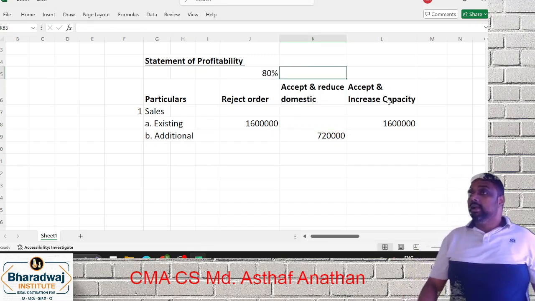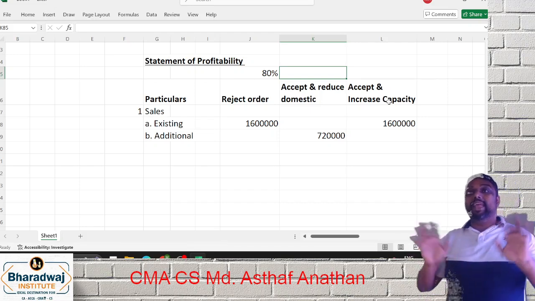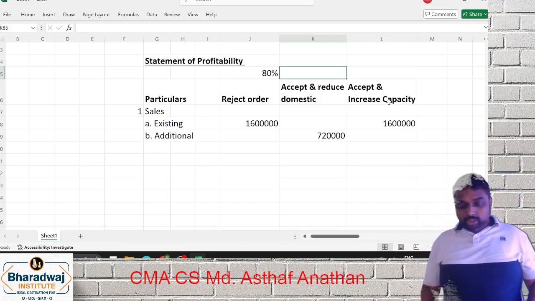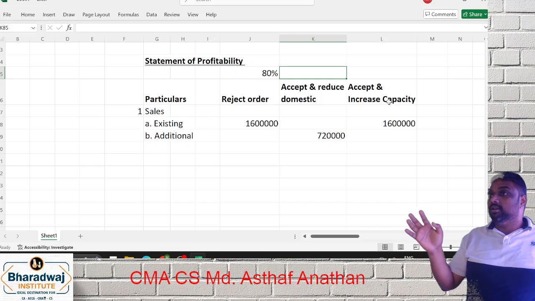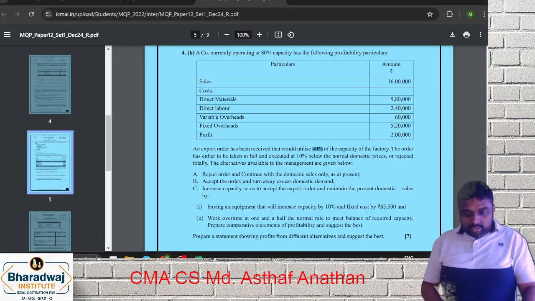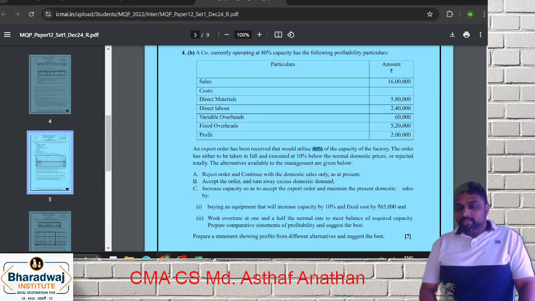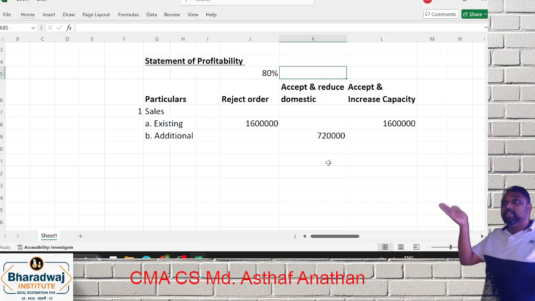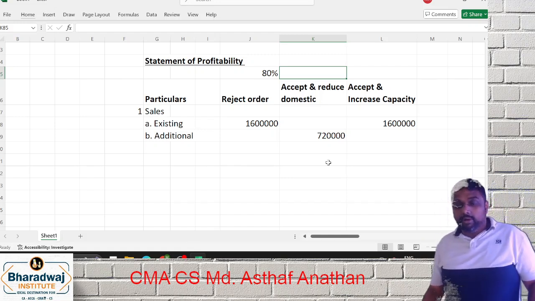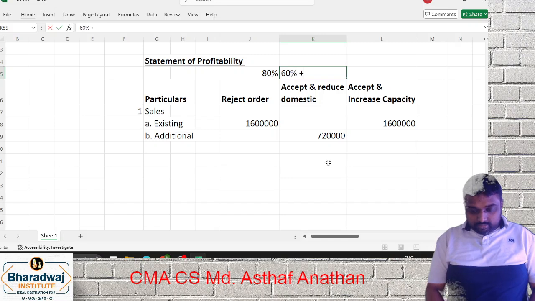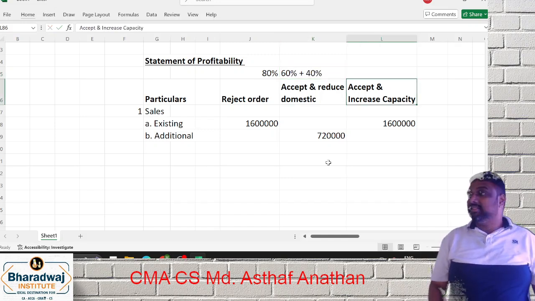You can't do export in a partial way. Export needs 40% of capacity, so you need export 40. The total is 100, which means domestic has to come down to 60. That is, turn away excess demand.